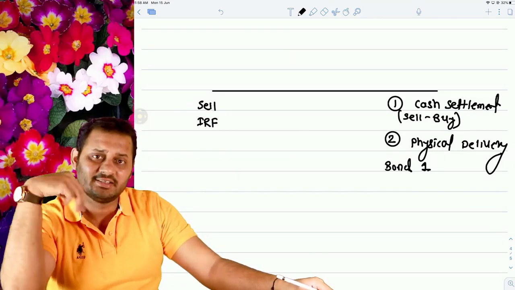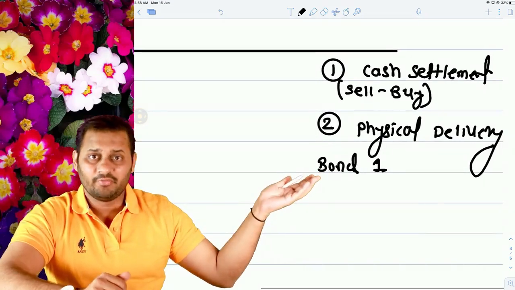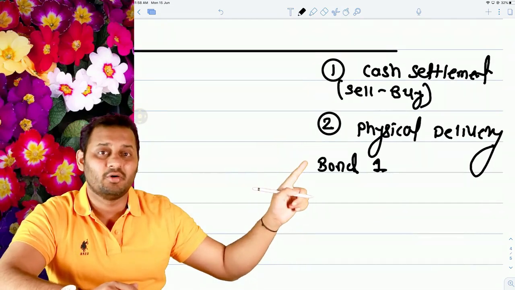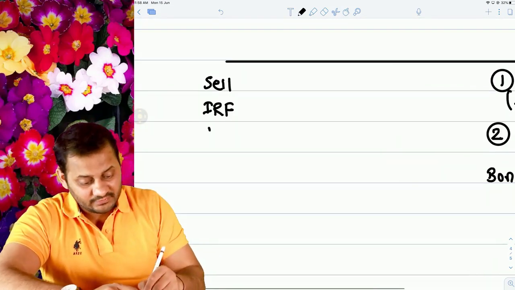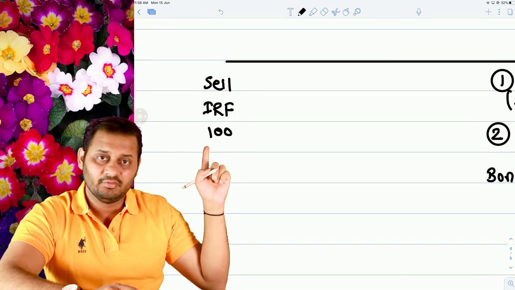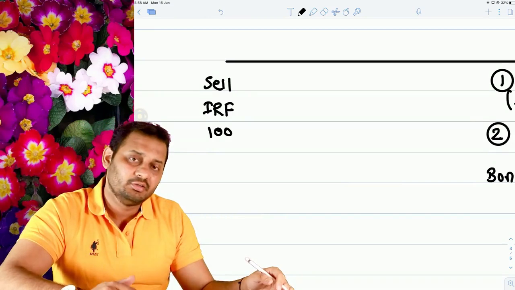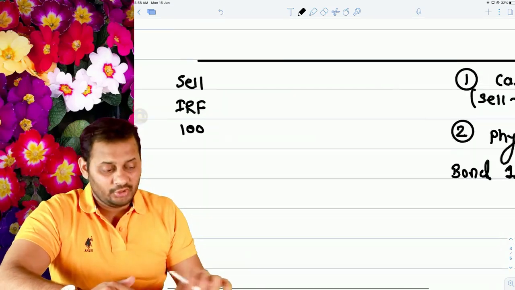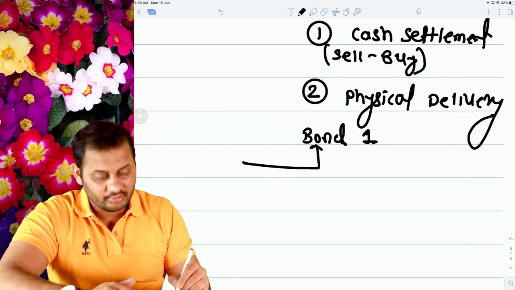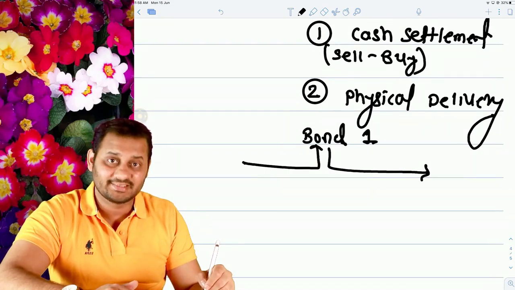It is not necessary which bond you will be selling. So here if you have to deliver the bond, you will have to sell the bond. So let's say the selling price was 100. It was set as 100 when we didn't know which bond would have been sold in the market after 6 months or so. So in case of physical delivery, what you are going to do, you are going to buy this bond and then sell this bond. This is how it is going to happen.